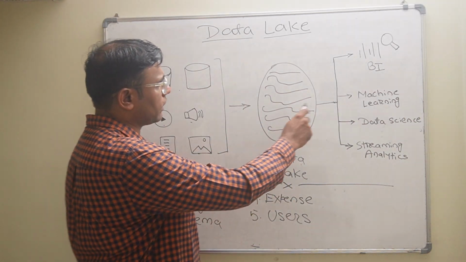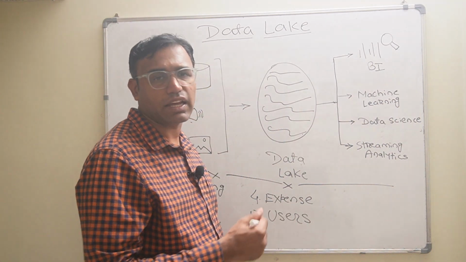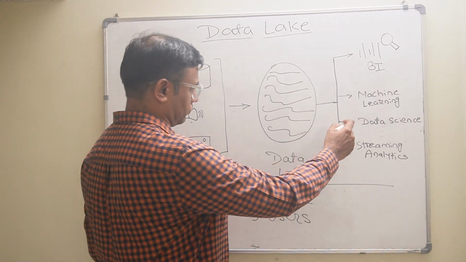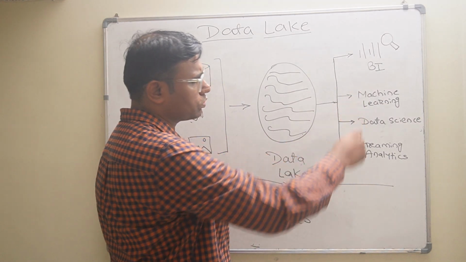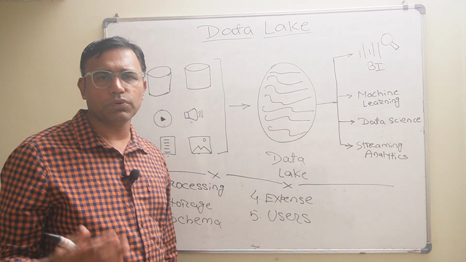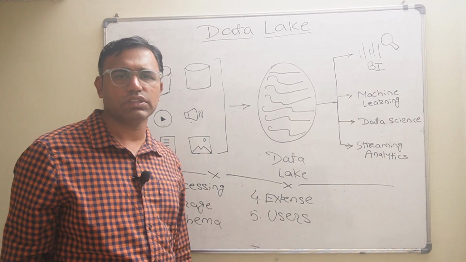Then this data can be used for business intelligence, machine learning, data science and analytics by the scientist. So this data can be used by the scientist if they want the data in the form of raw format. But if you take the example of data warehouse, the data is always in structured format.